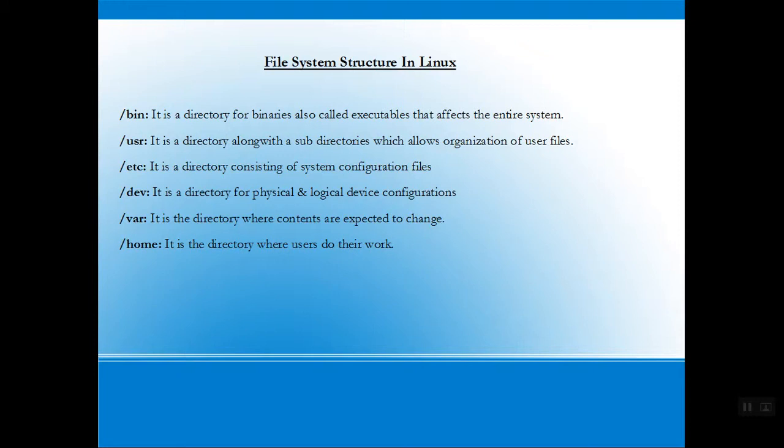Now let us see the file system structure in Linux. /bin. It is a directory in Linux for binaries, also called executables, that affect the entire system. /usr. It is a directory along with the subdirectories which allows organization of user files. /etc. It is a directory consisting of system configuration files. /dev. It is a directory for physical and logical device configurations. /var. It is a directory where contents are expected to change. /home. It is a directory where users do their work.